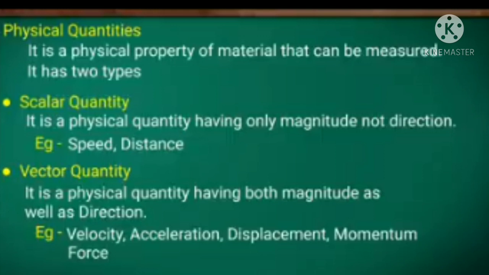Then what is meant by vector quantity? A vector quantity is a physical quantity having both magnitude as well as direction. For example, velocity, acceleration, displacement, momentum, force, etc. These quantities have both magnitude and direction. For example, the vehicle is moving with a velocity of 30 meter per second towards north or towards south. If you are mentioning the direction, it is called a vector quantity, as both magnitude and direction are mentioned.